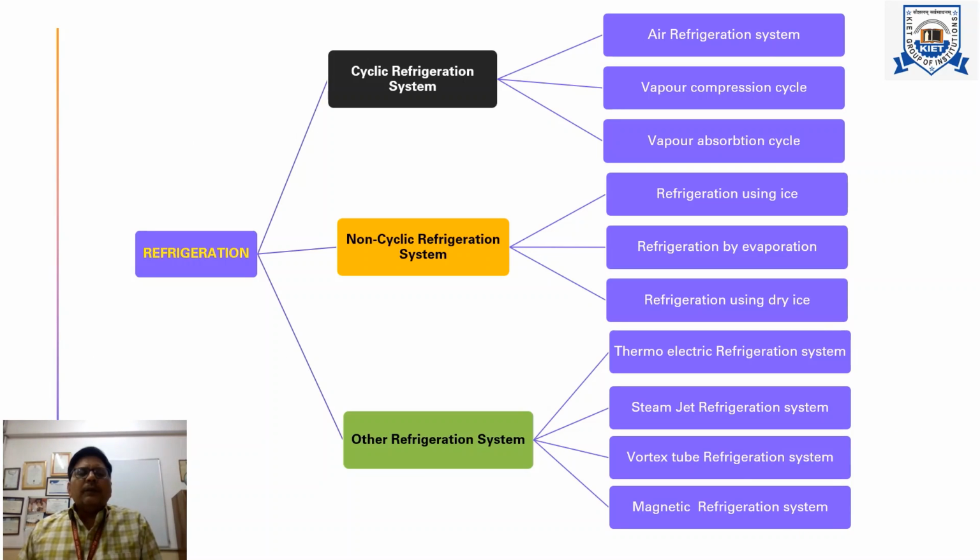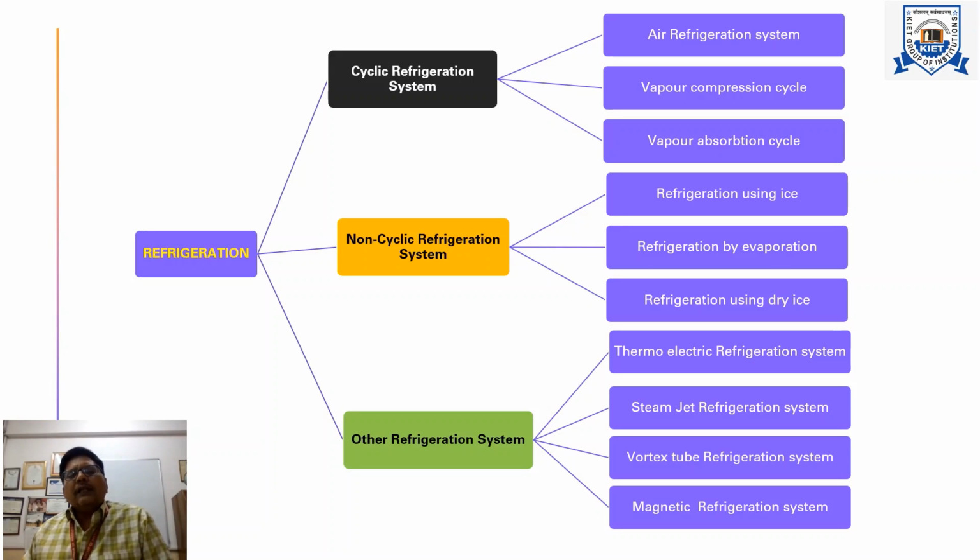Now coming to the broad classification of refrigeration. Refrigeration can be classified as cyclic refrigeration systems, non-cyclic refrigeration systems, and other refrigeration systems. Cyclic means this refrigeration system works on a cycle. One is the air refrigeration system, which works on the Bell-Coleman cycle, then the vapor compression cycle and the vapor absorption cycle.